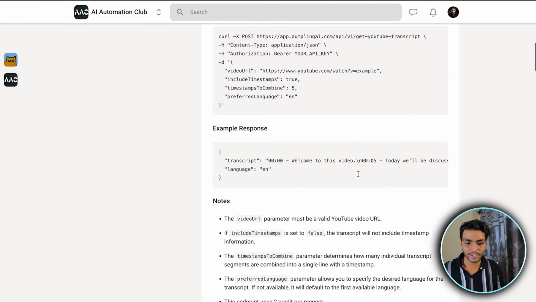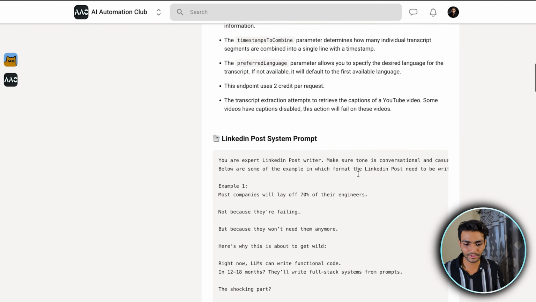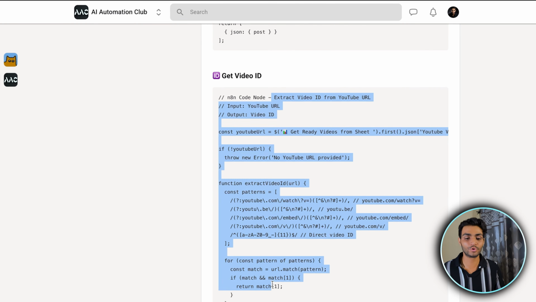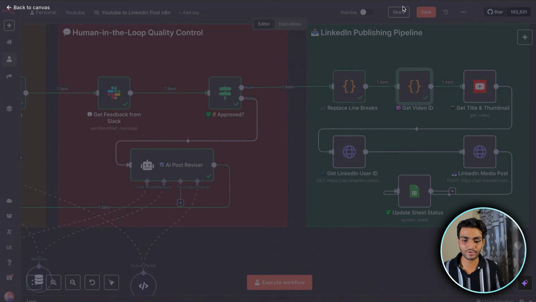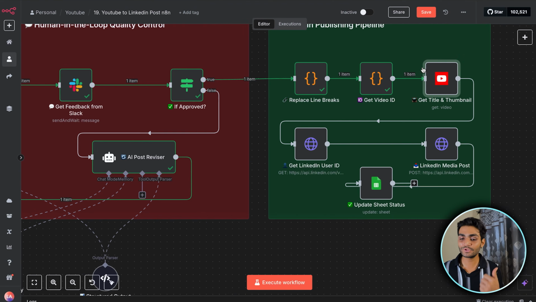In the school community, if you go, I have written this code over there. If you scroll down, you can see I have the whole code over here. Okay, so once you do that, we can see we are getting the video ID over here. So now, once we have the video ID, we need to pass it to the YouTube node over here.